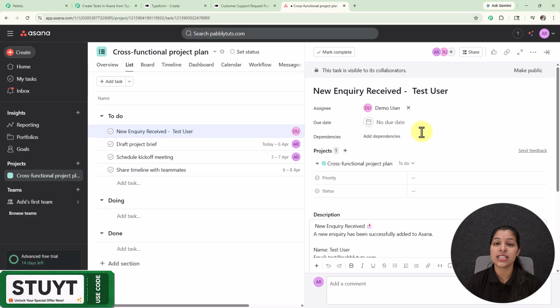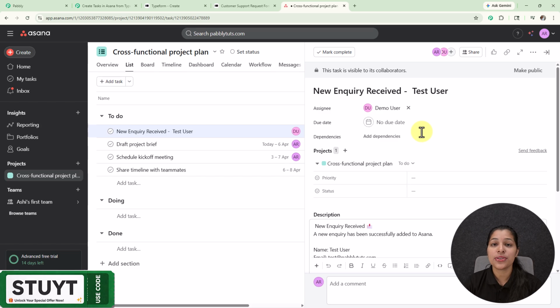So now you have seen, as soon as I filled my Typeform, an automated task was created in my Asana account, and now I don't have to manually check for the inquiries received and create a task in Asana for my team. This automation is going to be very beneficial for any business you are running, whether you are running a service-based business or an agency or many more.